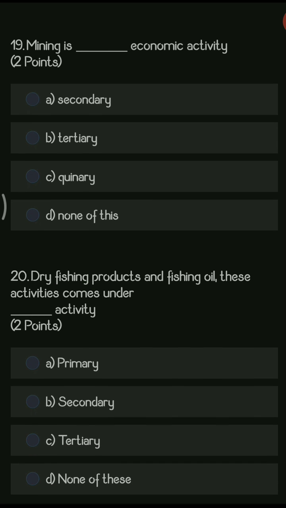Next question, mining is dash type of economic activity. You have the options like secondary, tertiary, quinary, none of these. So basically mining is considered as the primary economic activity. So here you don't have that option, so none of these is the correct answer.